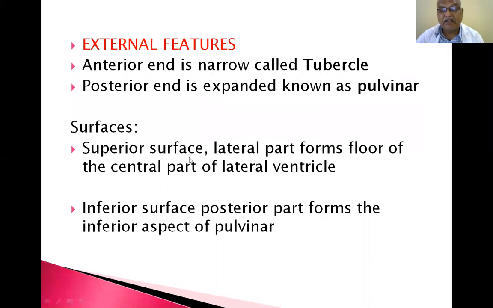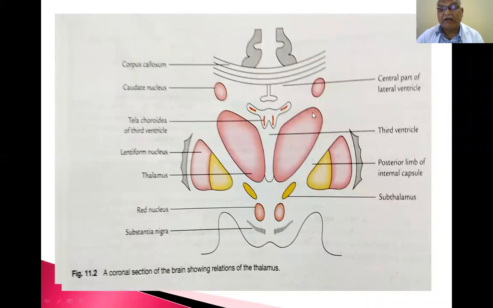Surfaces. Superior surface: the lateral part forms the floor of the central part of the lateral ventricle. Inferior surface: the posterior part forms the inferior aspect of the pulvinar. Now this is the thalamus. This is the superior surface.